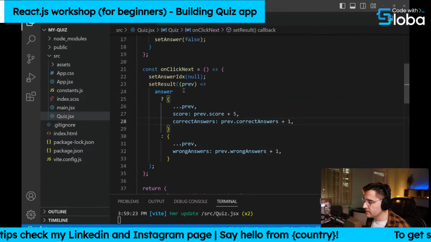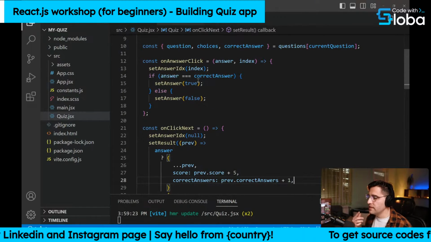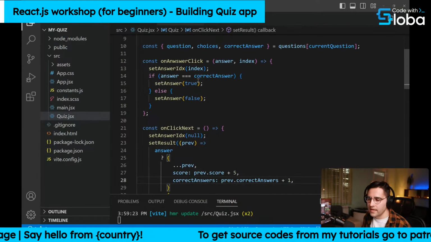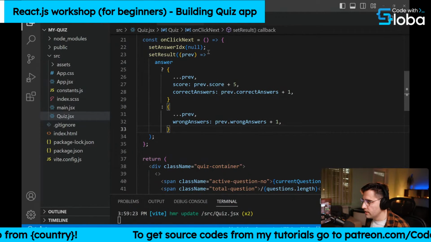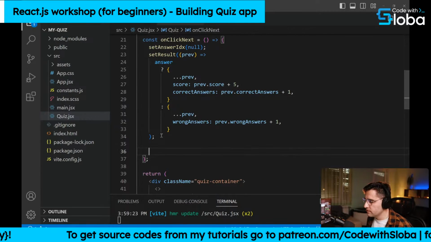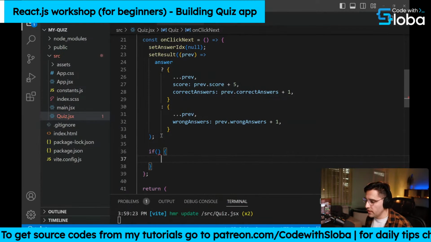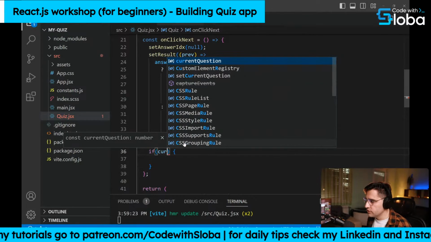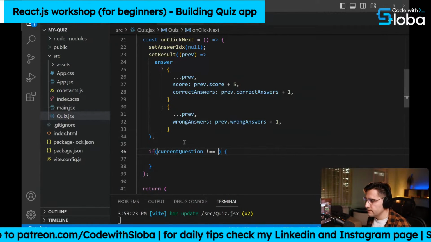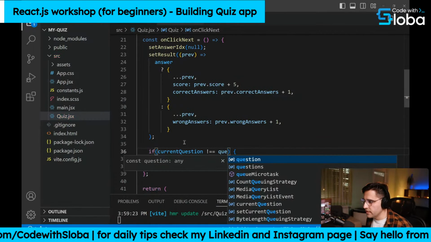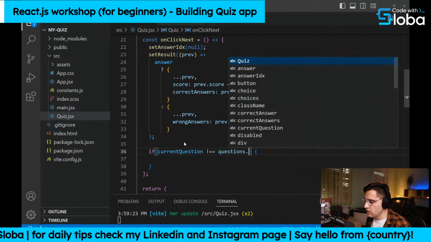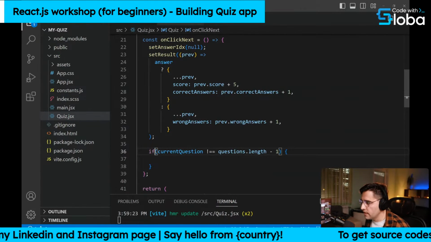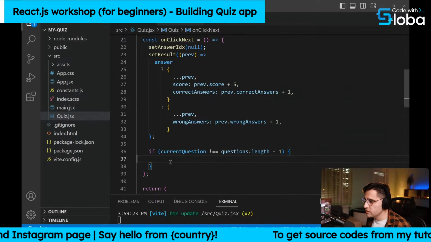Once we click on next, we want to update the score, and then we want to move over to the next question, right? So here, after this set result, we're going to check if the current question is the last question. If the current question is not on the last question, how we check that is we just take questions.length - 1. So if we are not on the last question, we can just move to the next one.